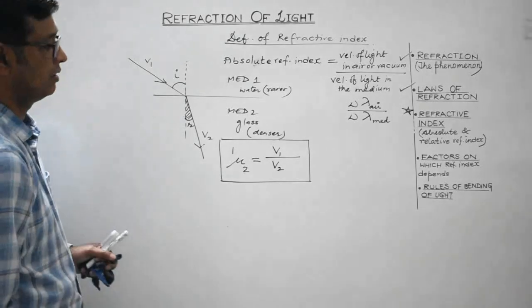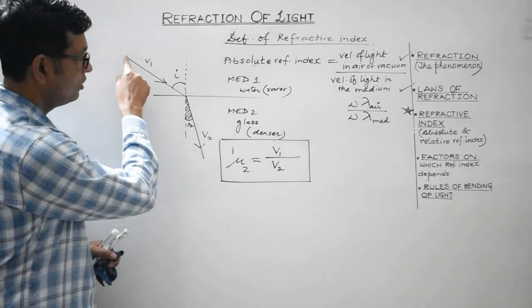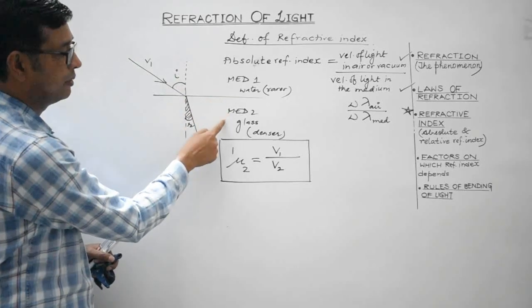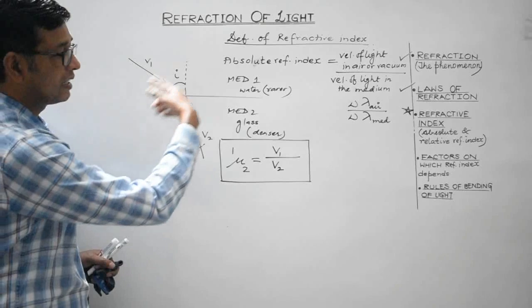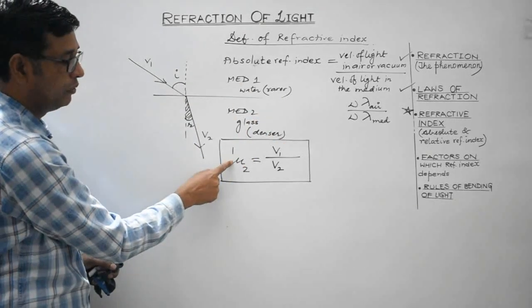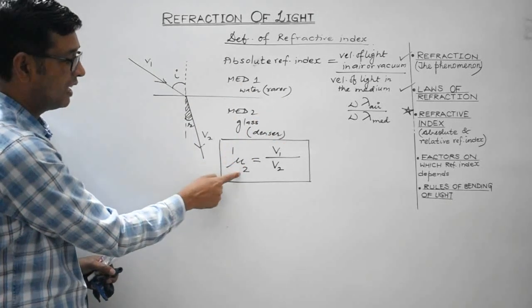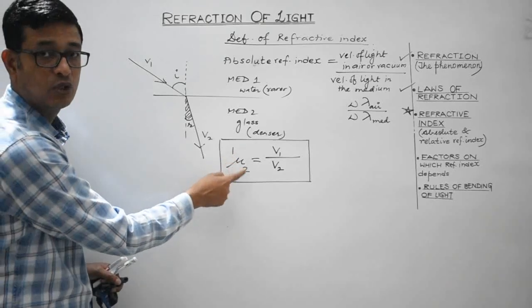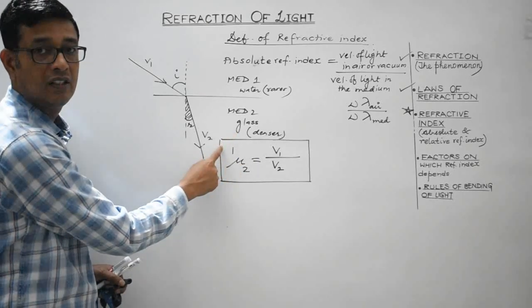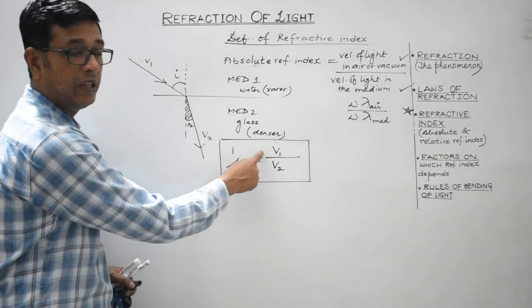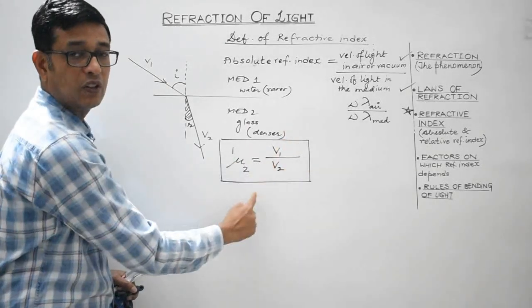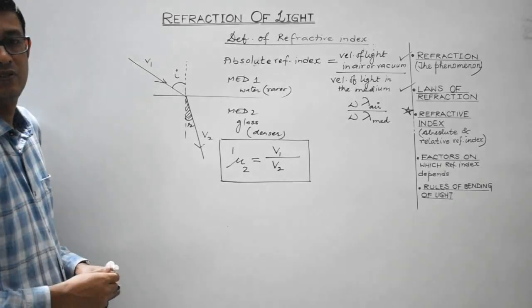So again I repeat, suppose light is traveling from medium 1 to medium 2 and the angle of refraction lies in medium 2. Then the relative refractive index is written as mu 21, which is read as refractive index of medium 2 with respect to medium 1. It is defined as the ratio of the speed of light in medium 1 to the speed of light in medium 2.